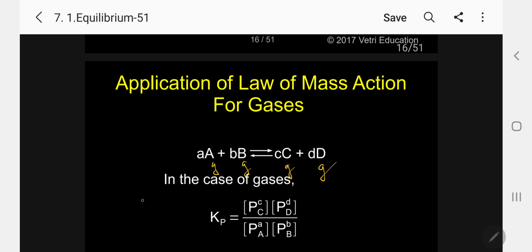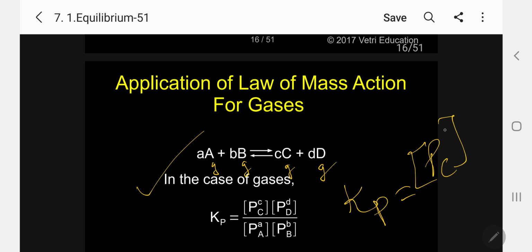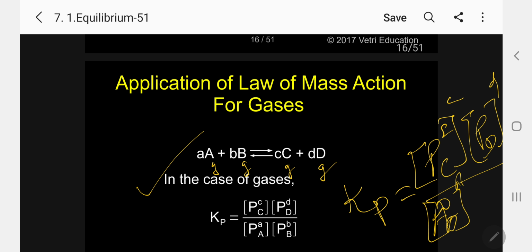So as in the case of Kc, in the case of gases I can now write Kp. Instead of the active mass of the reactants, I will write in terms of partial pressure: Pc to the power of c, same way Pd to the power of d, divided by Pa to the power of a into Pb to the power of b.